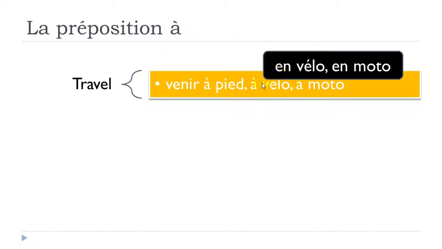But then keep in mind that in many cases, French people tend to use, when it comes to vélo, moto, you can listen and you can hear quite many times this en instead of à. Not really for pied, because French people will still use this à pied, okay, because it's like a common expression. But still, for vélo and moto, many persons will use this en. Okay, officially it should be a mistake, but then many persons are using it, so just be ready and try to remember that it's possible that you will hear this en vélo, en moto.